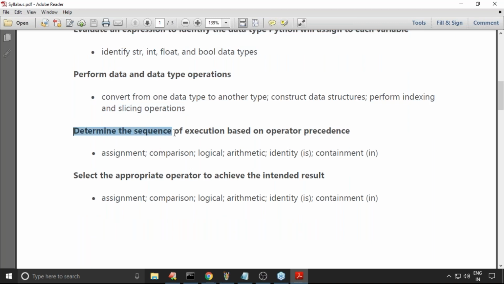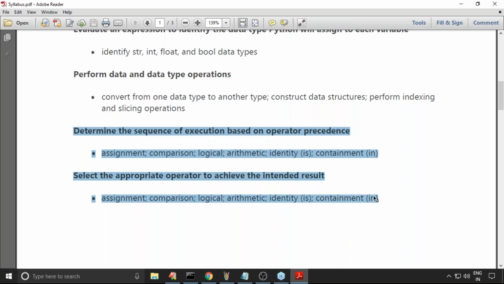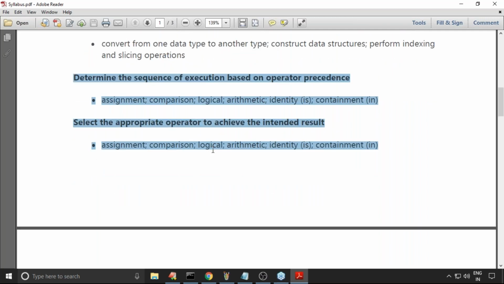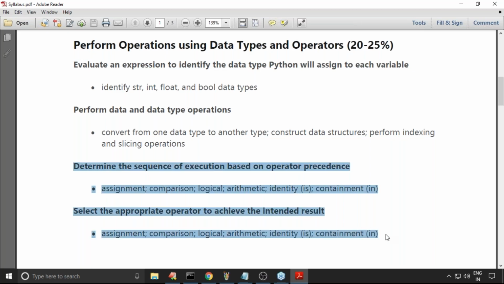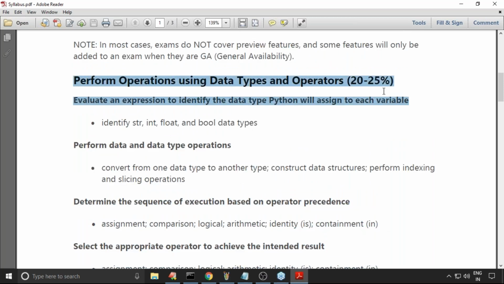Now the next thing we need to discuss is determining the sequence of execution based on operator precedence: assignment operator, comparison operator, logical operators, arithmetic operators, identity operator, containment operator. Next, select the appropriate operator to achieve the intended result. You should have clear clarity about these. Once we complete this theory, we will do practice bits so that you can feel more comfortable with this unit.